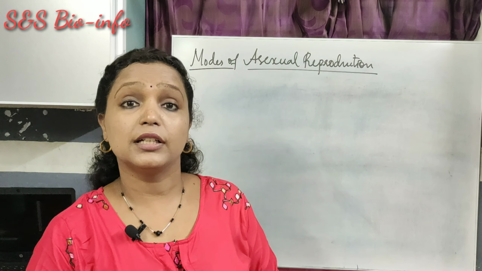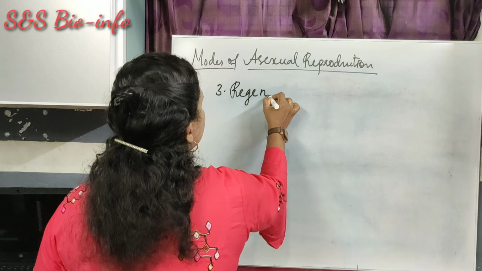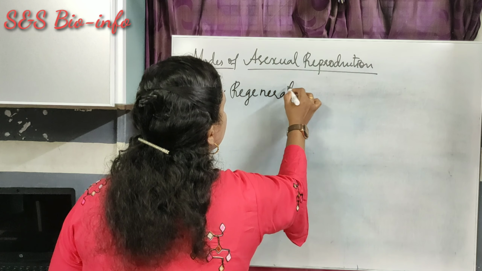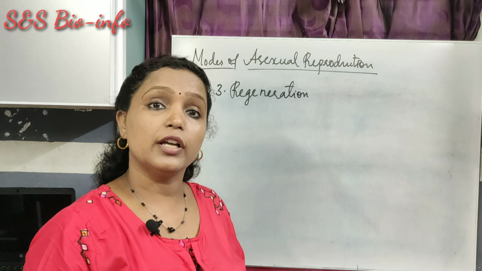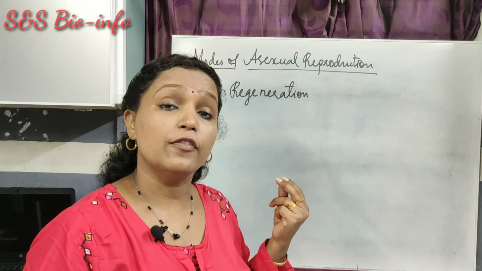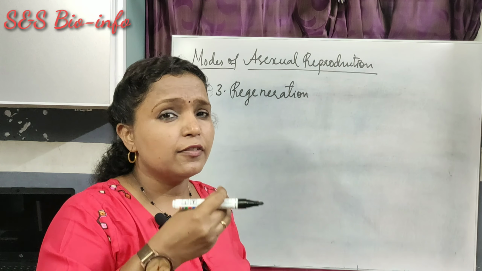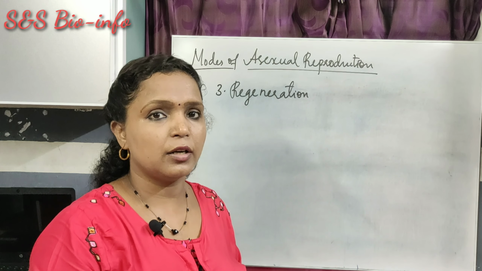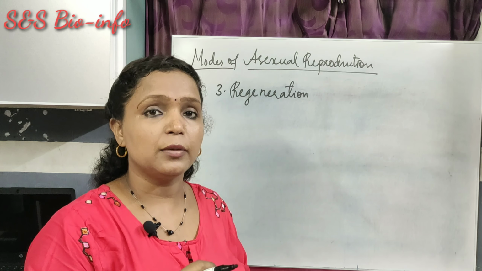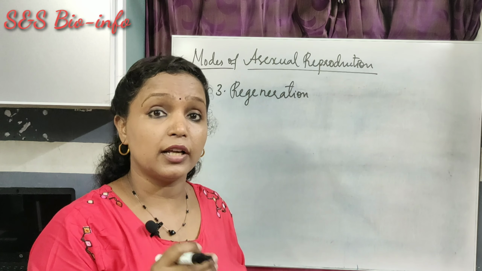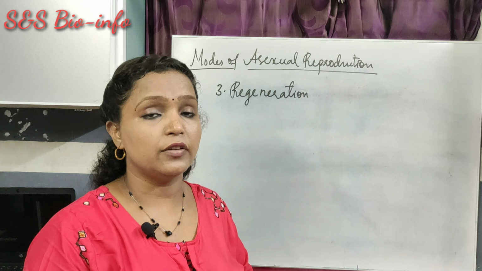Fragmentation. The next method is regeneration. It's a specific type of asexual reproduction in which new organisms are formed even from a fragment or the broken part of the parental body. If a small tissue is broken from the parental body, it would give rise to a complete organism with all potentiality. That means the cell is totipotent in nature. That means the cell would develop all the features of the individual organism.